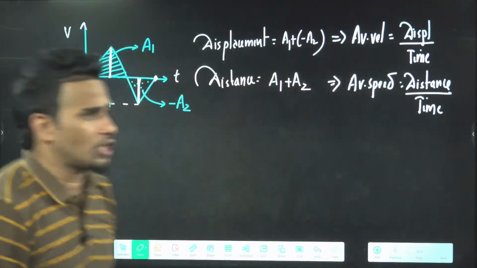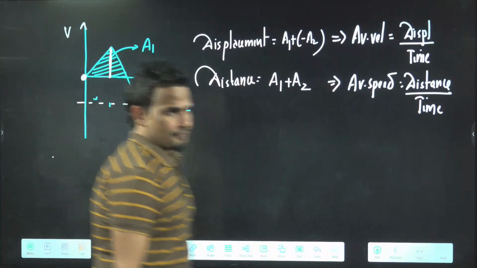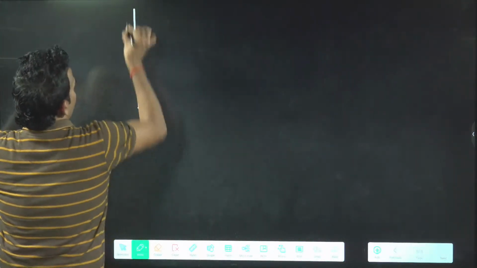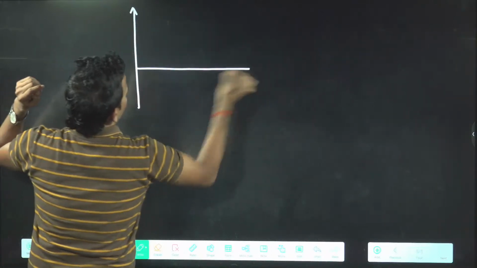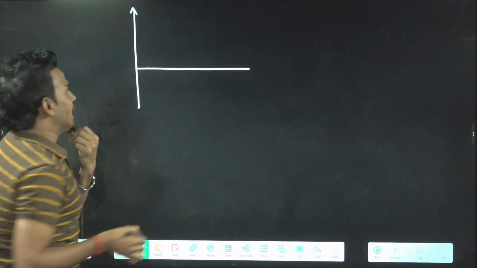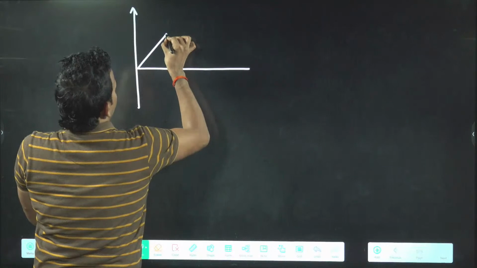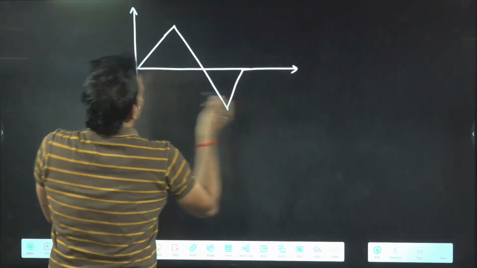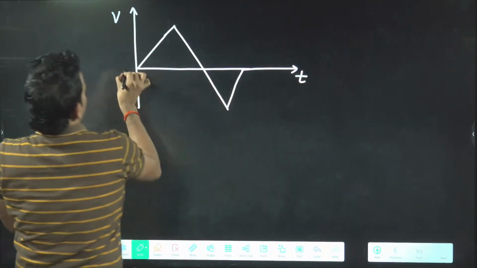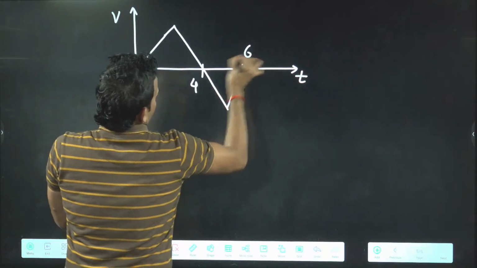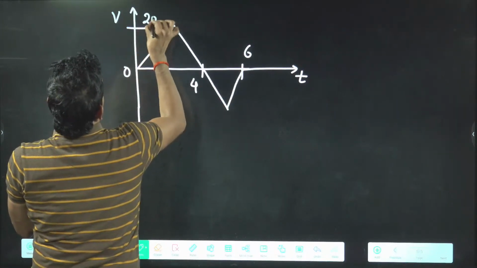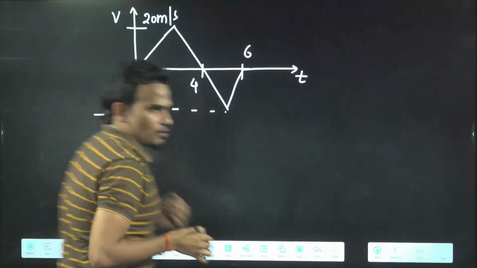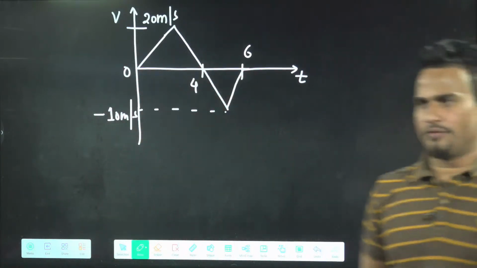Do one question. You write: find average speed and average velocity for the given velocity-time graph.